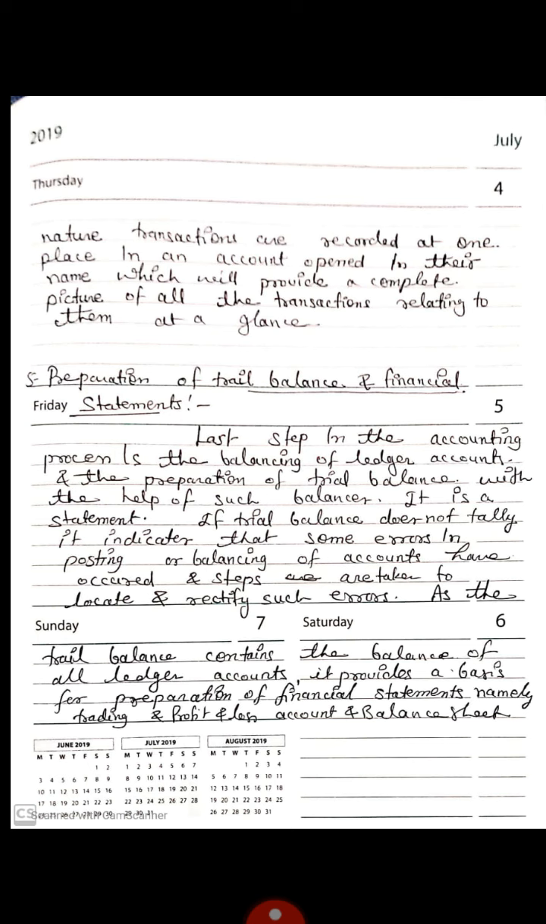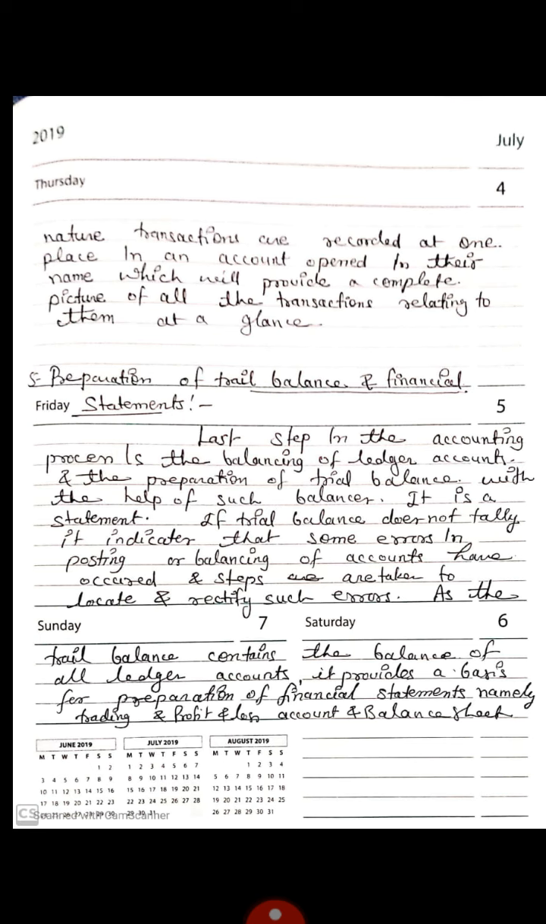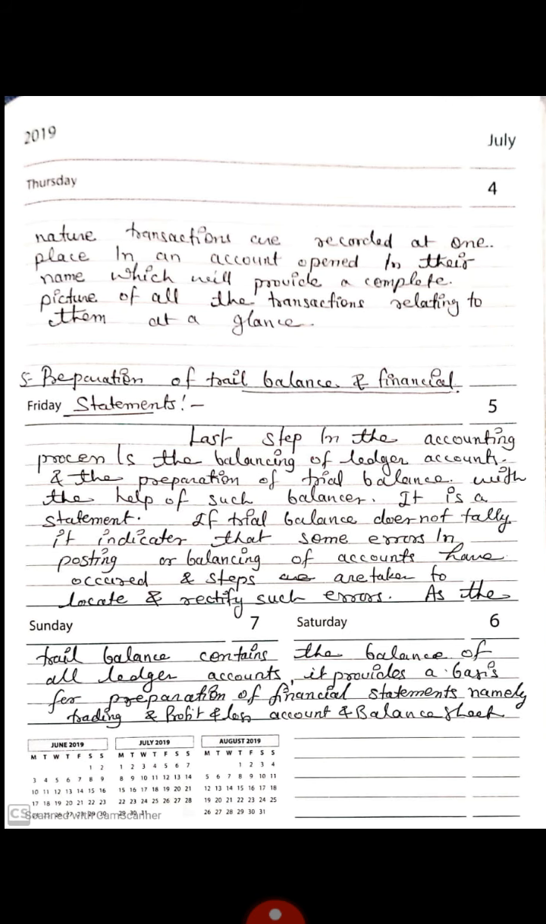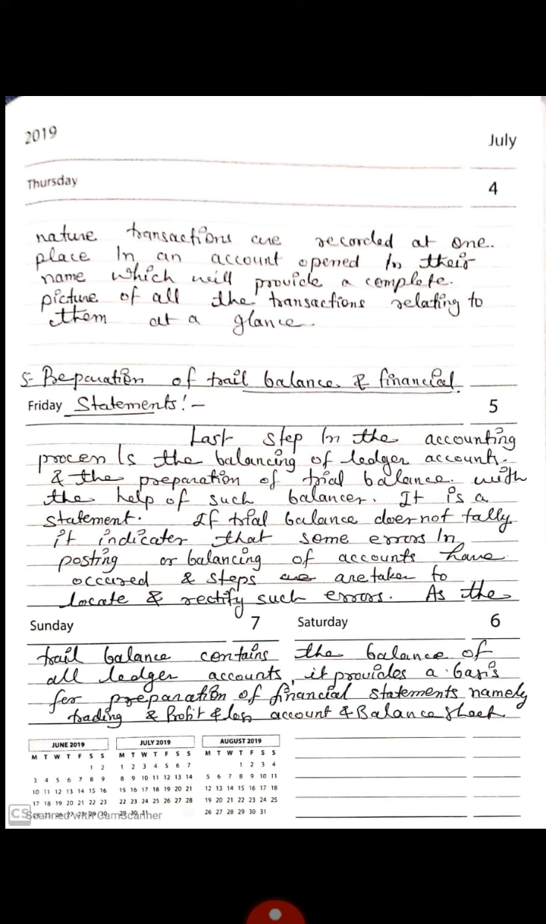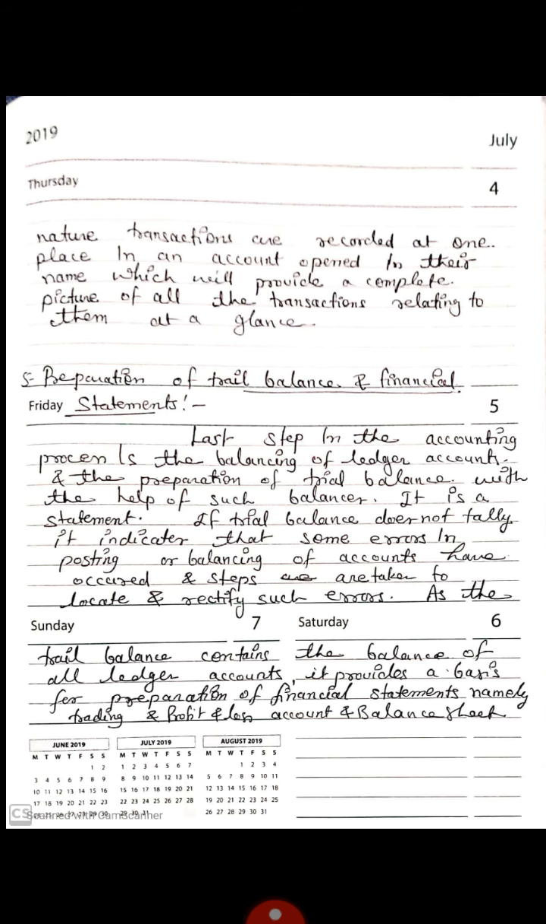Next, fifth step, preparation of trial balance and financial statement. Last step in accounting process is the balancing of ledger accounts and the preparation of trial balance with the help of such balances, means ledger balances. It is a statement, means trial balance is the statement.